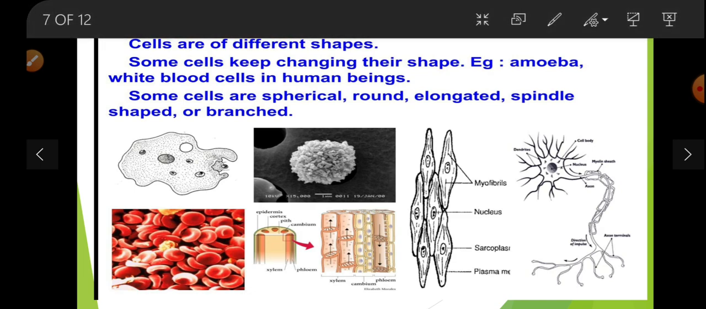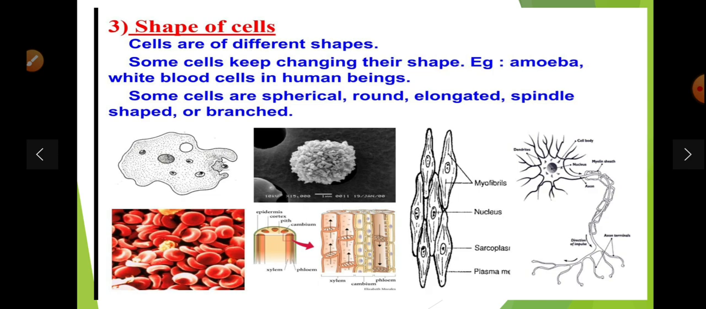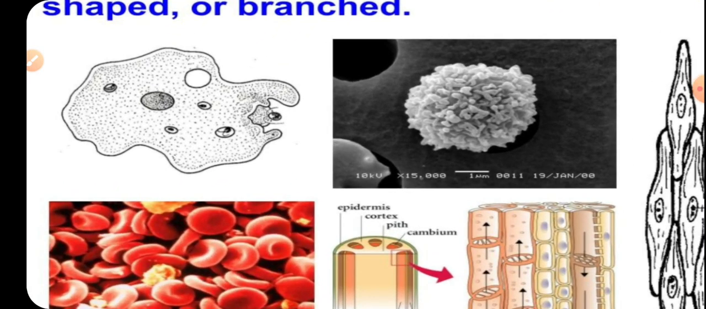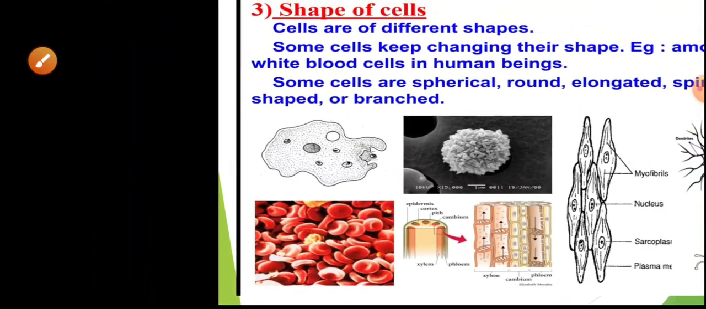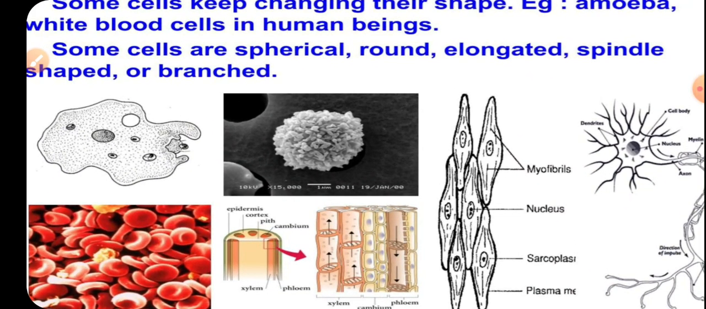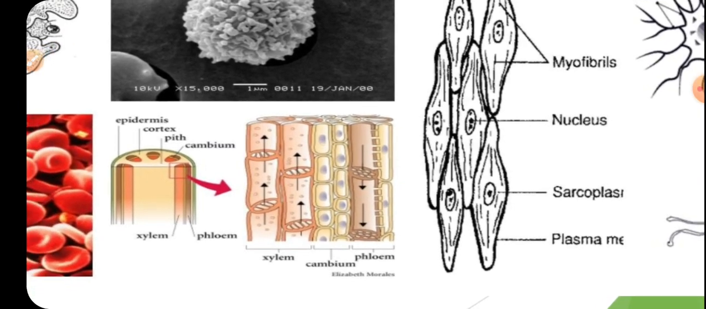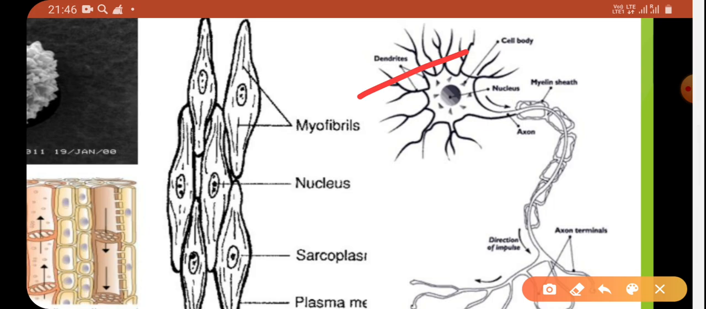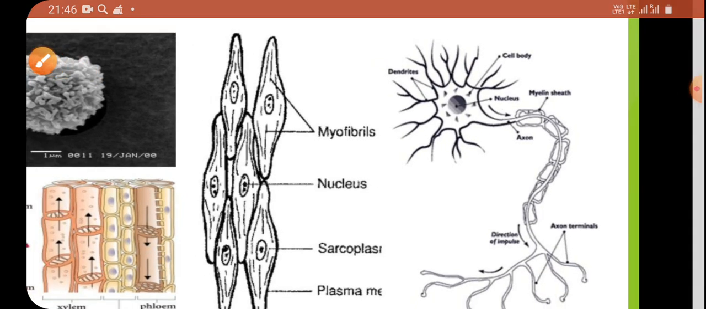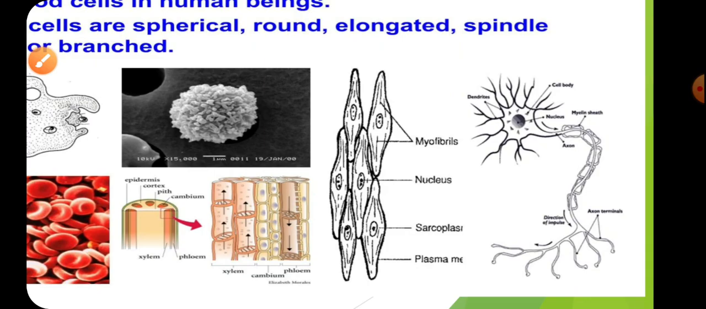Shape of the cell: cells are of different shapes. Some cells keep changing their shapes, like amoeba and white blood cells in human beings. Some cells are spherical, round, elongated, spindle shaped, branched. See here, first is amoeba, whose body structure keeps on changing. Now this is a neuron cell, with dendrite and myelin sheath, so it is a branched type of structure.